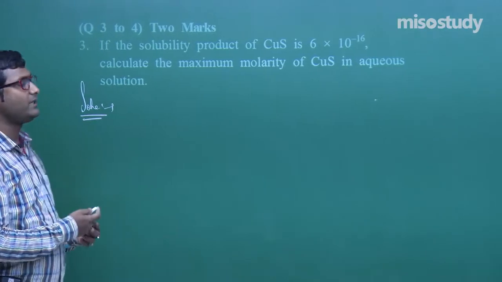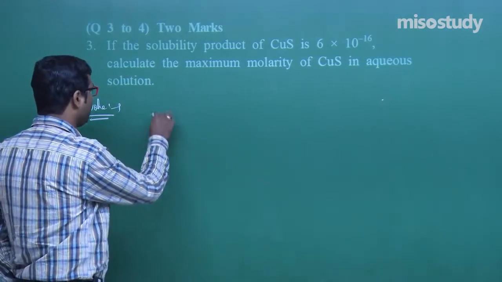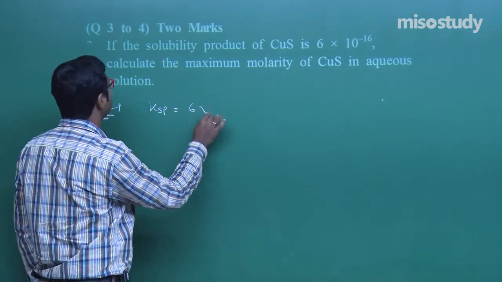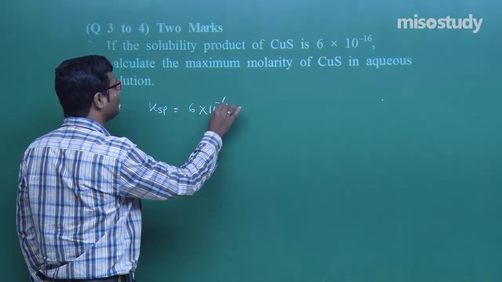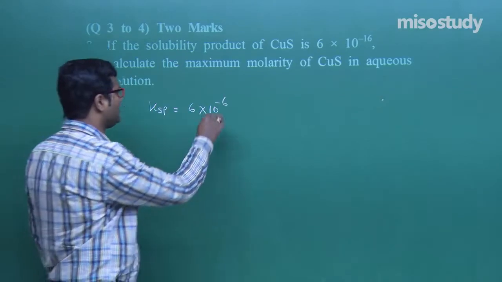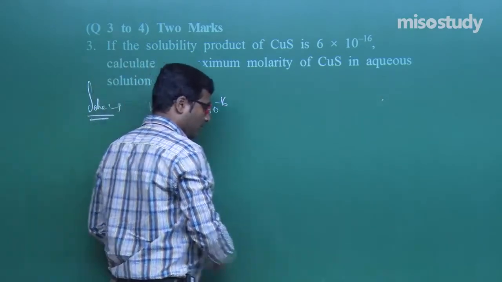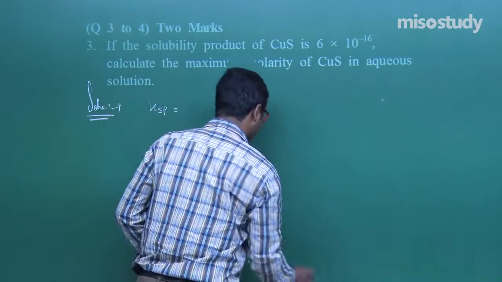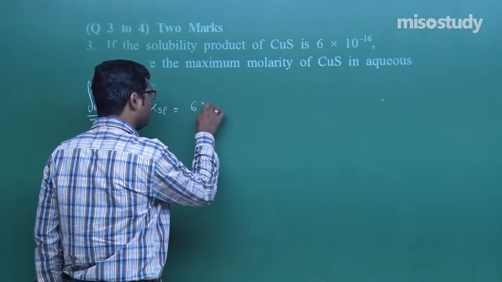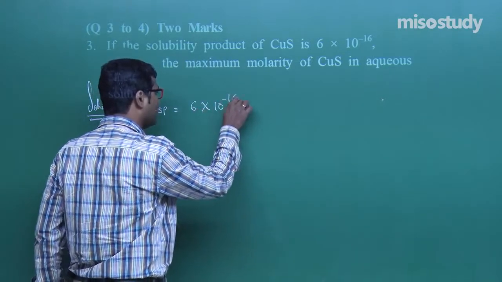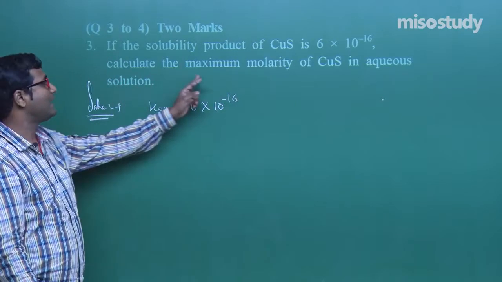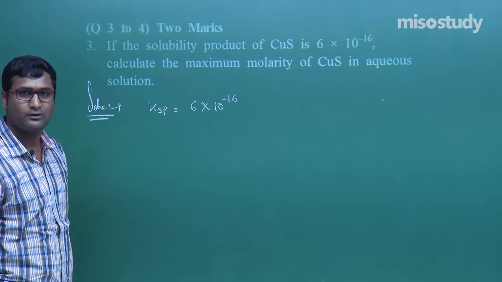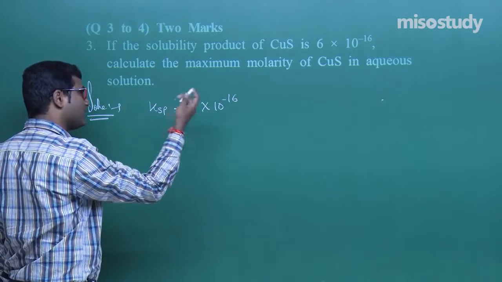The solubility product, KSP, is given as 6 into 10 to the power minus 16. Calculate the maximum molarity of CuS in aqueous solution. It's very simple.